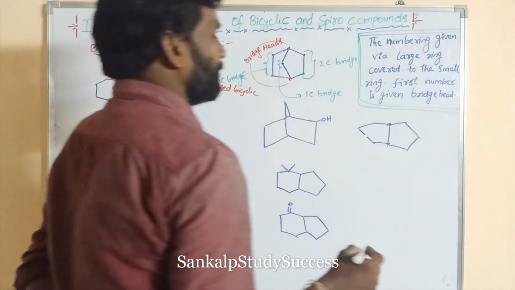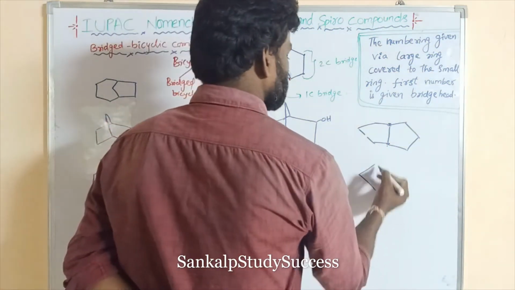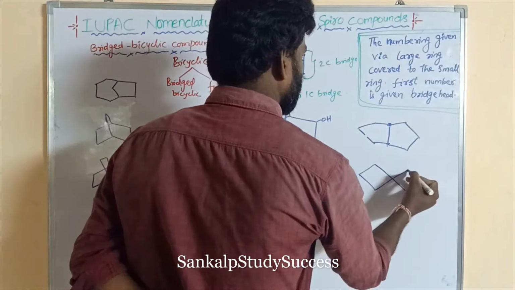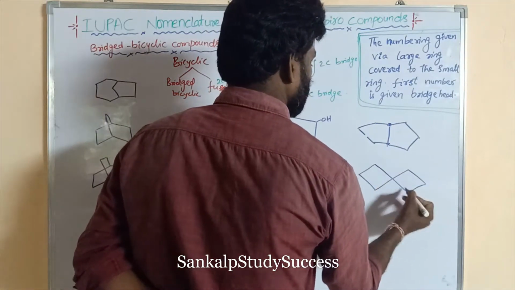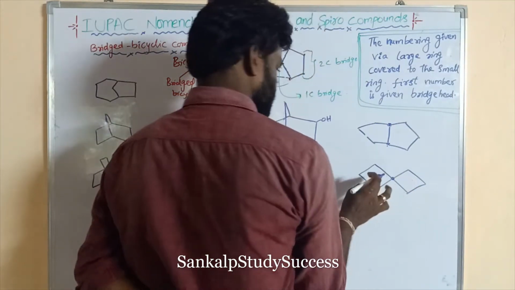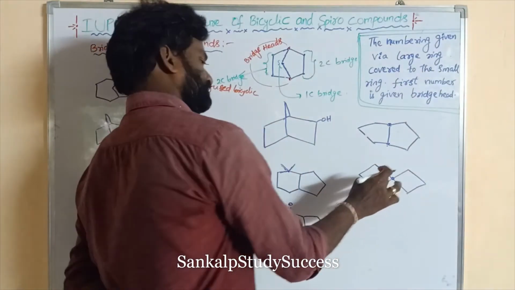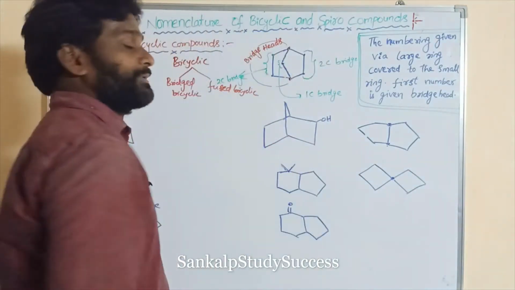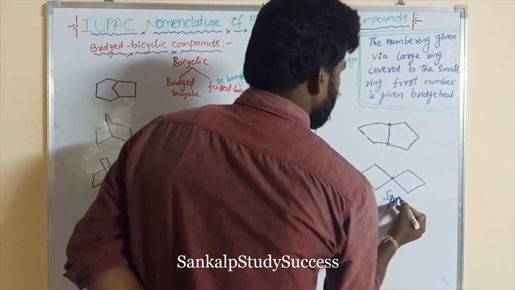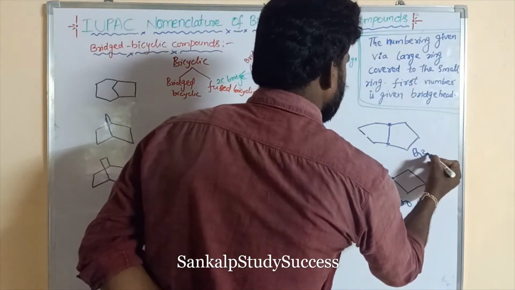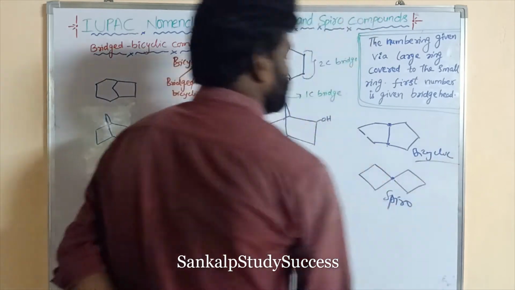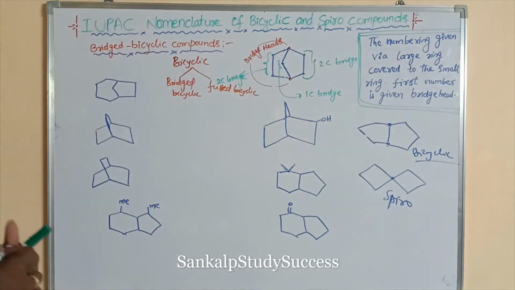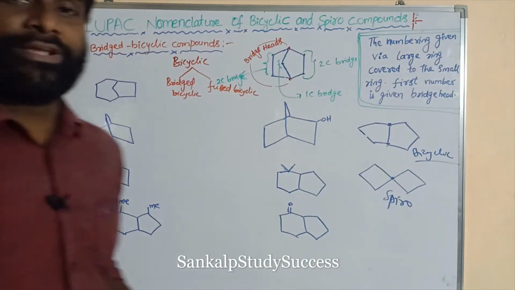What are spiro compounds? Right, this is one cycle, this is another cycle. These two cycles containing only one common carbon are said to be spiro compounds. So this is said to be bicyclic compounds. So we know the difference between bicyclic and spiro compounds.